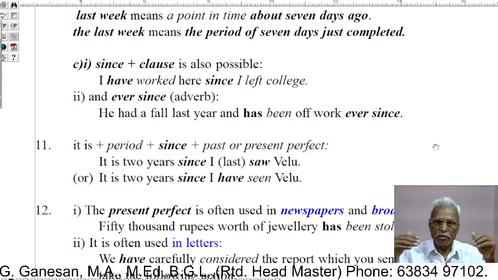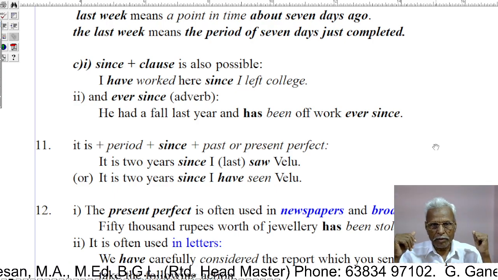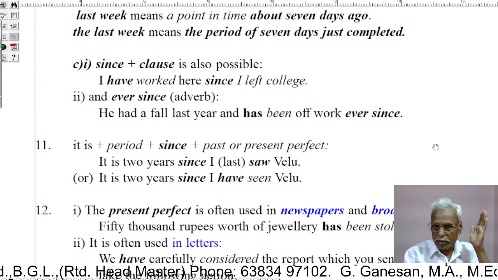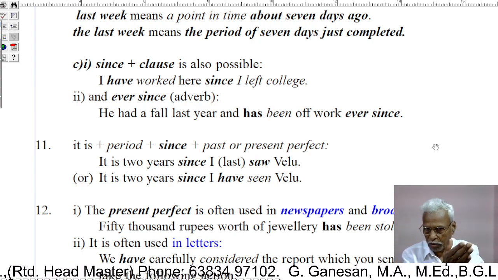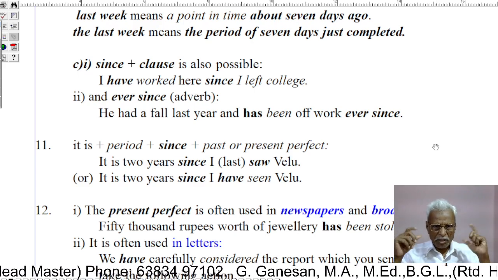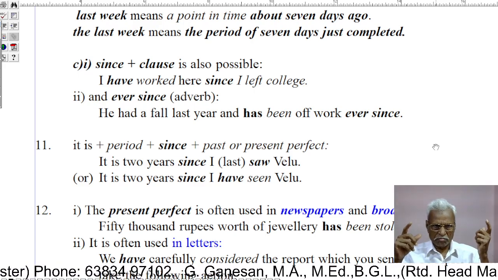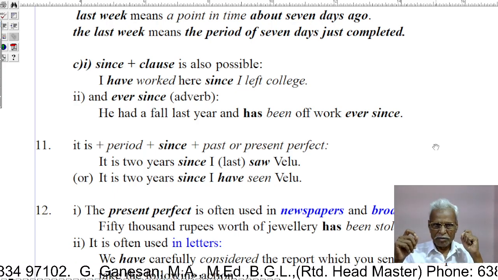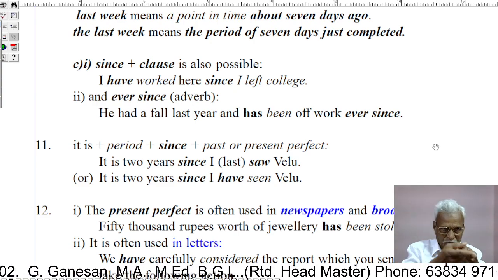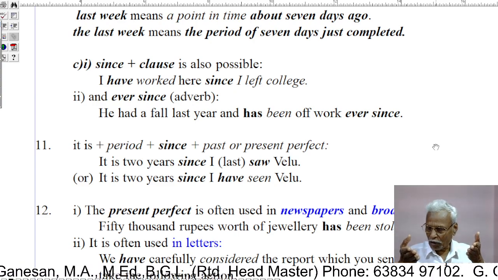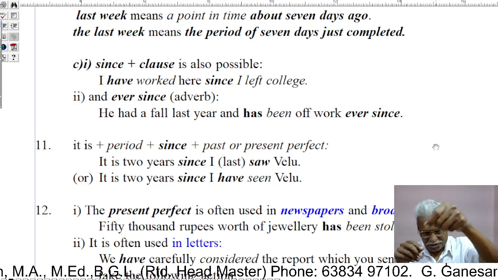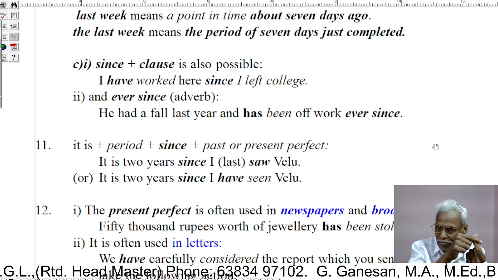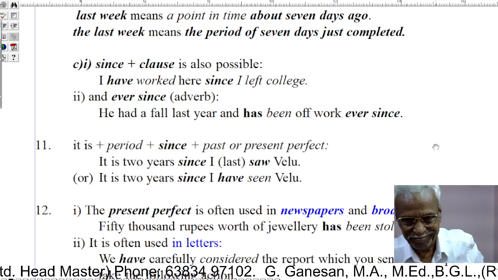And "ever since" is an adverb. He had a fall last year and has been off work ever since. That is, he met a fall last year and from the time of his fall, he has been off work. That is ever since, from the time of his fall, that is ever since his fall. Okay?